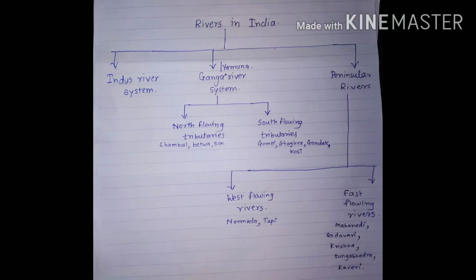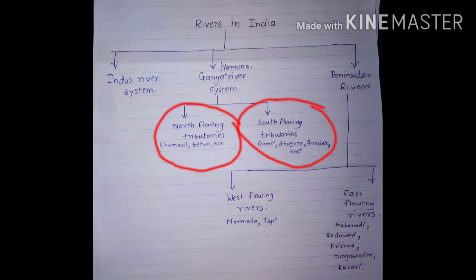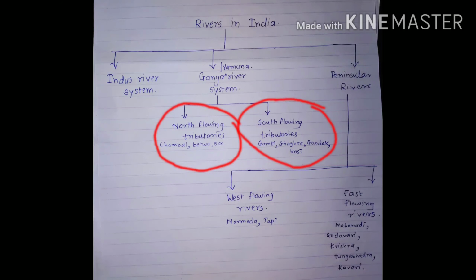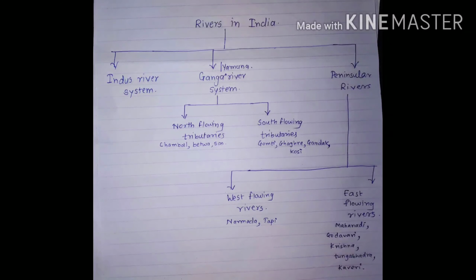The first type are north flowing tributaries, which are Chambal, Betwa and Son. And the second type are south flowing tributaries, which are Gomti, Ghagra, Gandak and Kosi. Then we will turn to peninsular rivers.